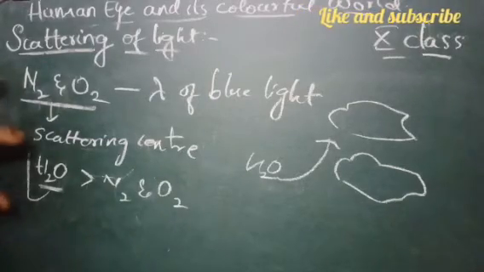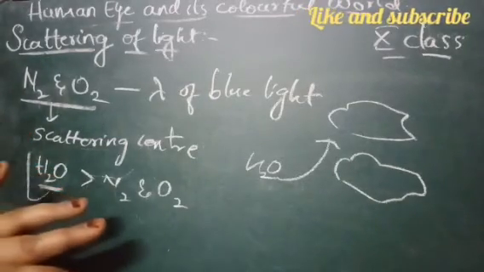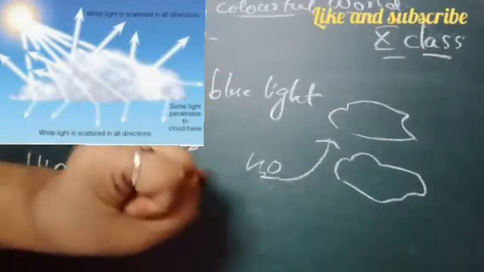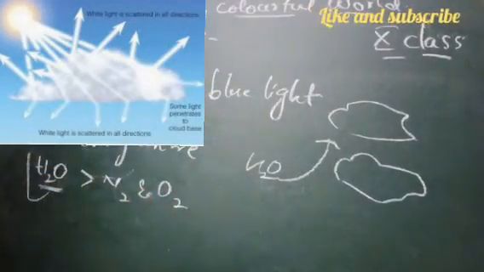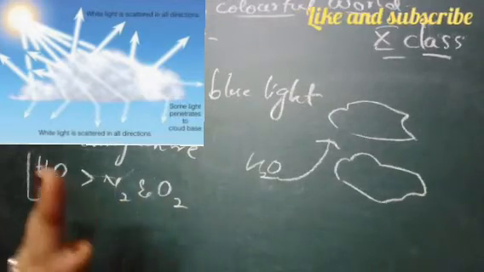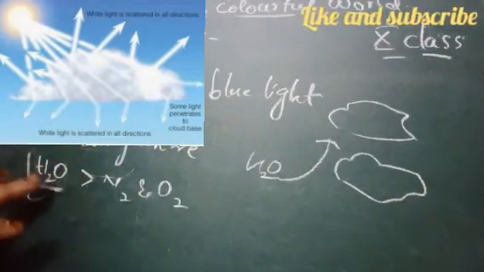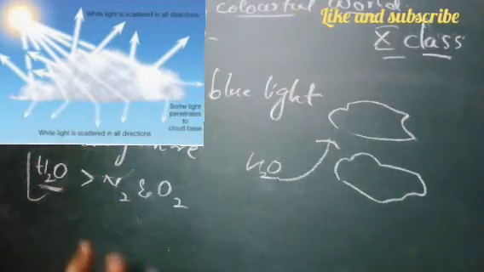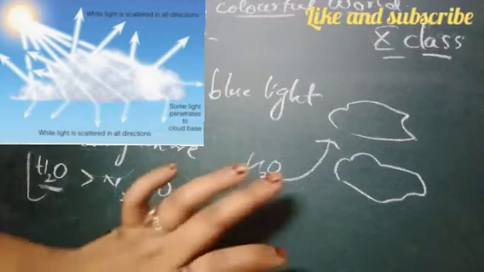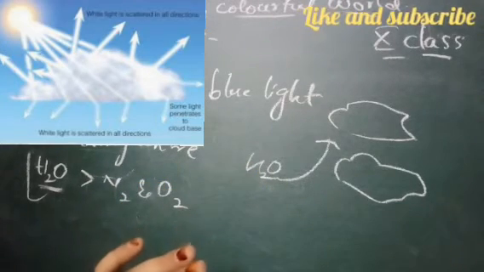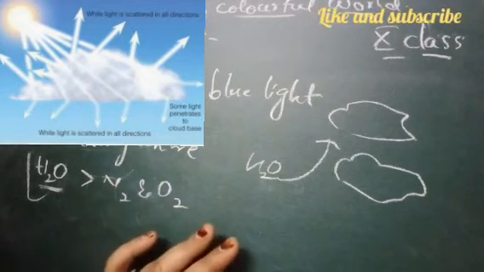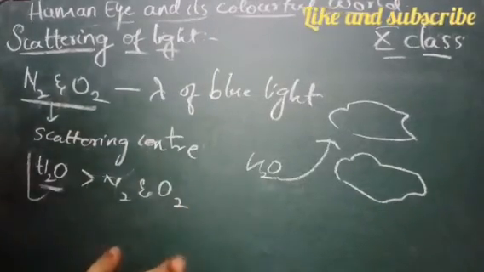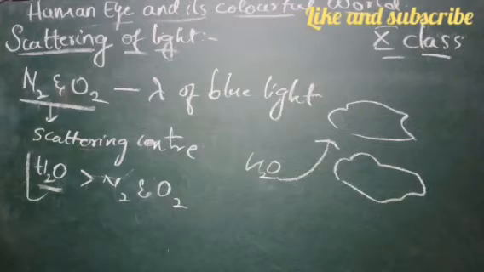So what will happen? These water molecules scatter the colors of the other frequencies. They'll try to scatter all the other frequencies other than blue color, because the frequency of blue color light is less when compared to the water molecule. So all such colors of other frequencies reach our eyes and the sky appears as white. Okay, I hope this is clear, children. So with this we finish the scattering of light.